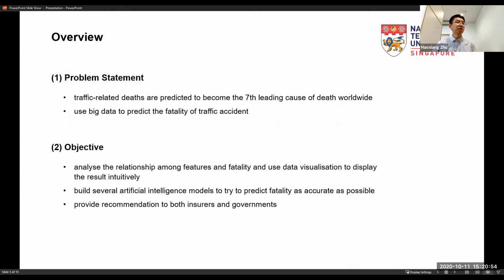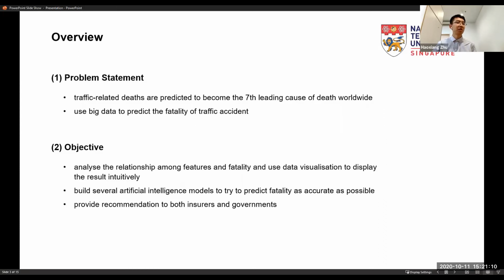For the problem statement, as we all know, traffic-related deaths are predicted to become the 7th leading cause of deaths worldwide. So how to use big data to predict the fatality of traffic accidents is very important.